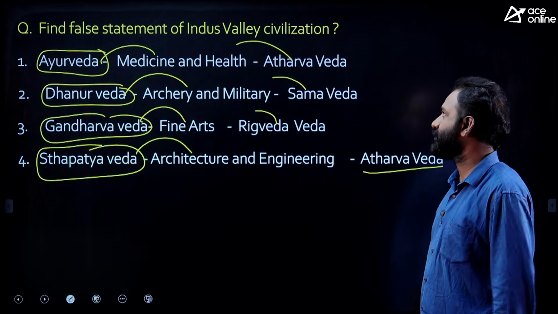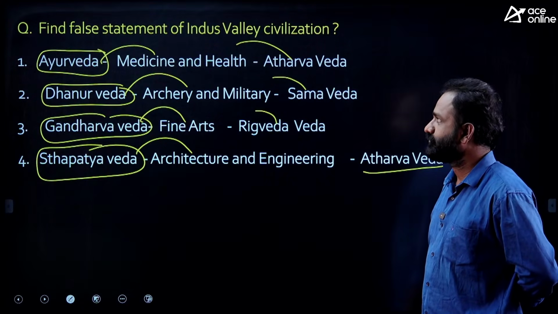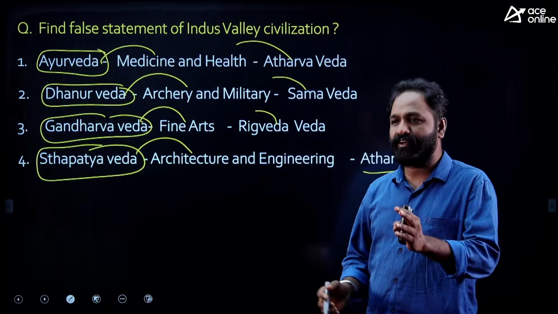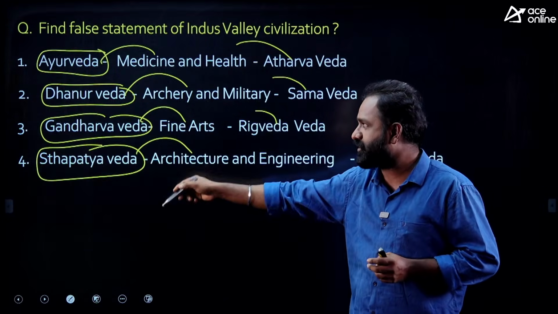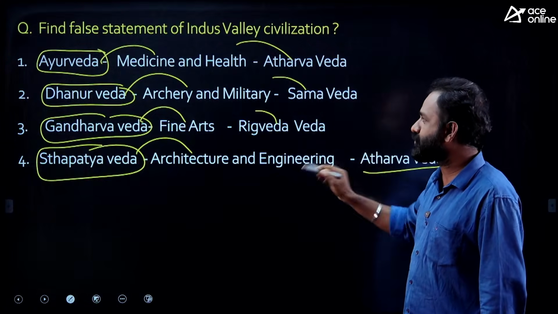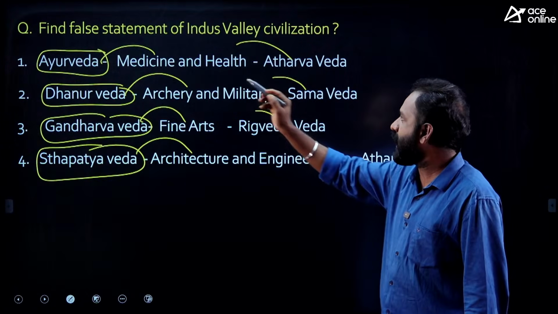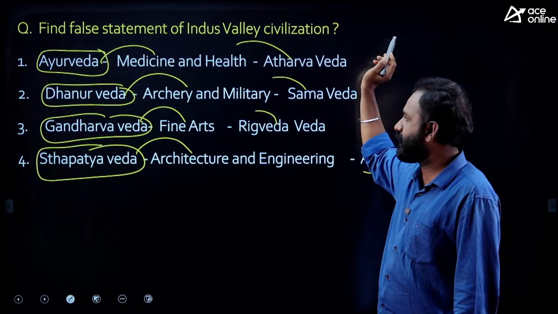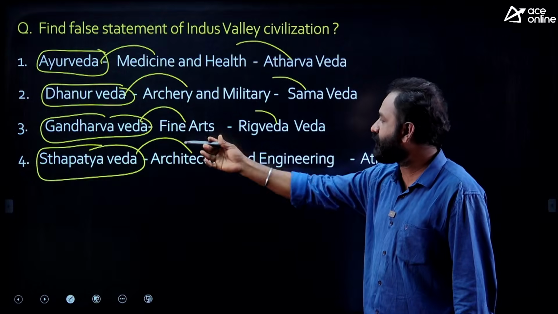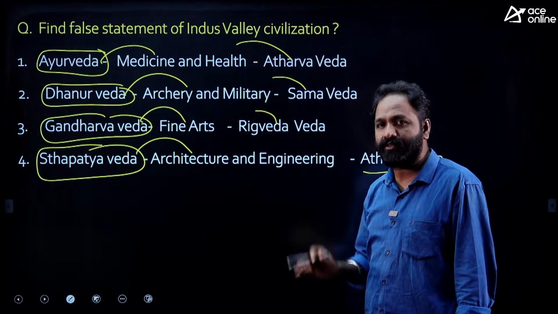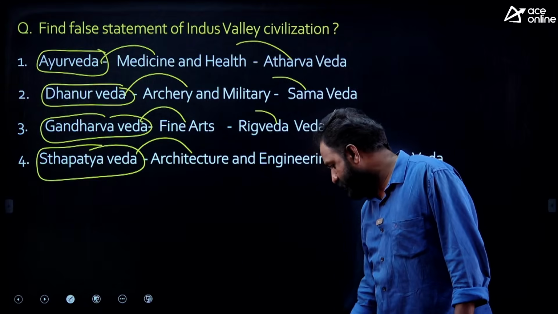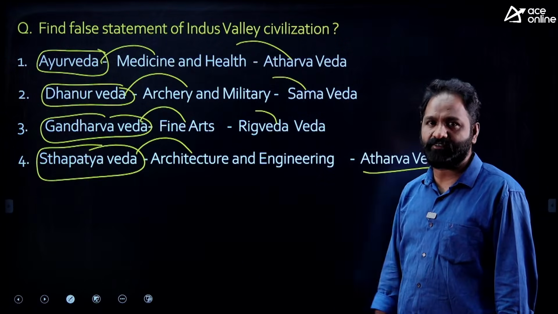Then what is the right answer? Which one is wrong? The simple question is, I have given four options: the Upaveda related to which Veda? One is wrong actually. For example, Ayurveda related to Atharva Veda, right? Then it is a right answer. The next two, Dhanurveda related to Samaveda, then right answer. Gandharva related to Rig Veda, then right answer. Like that, one is the wrong one. Which one is the wrong one? So give the right answer straight away.